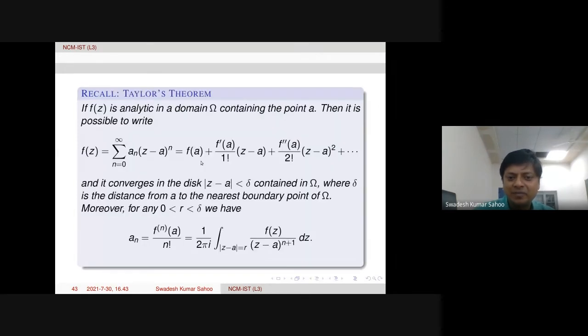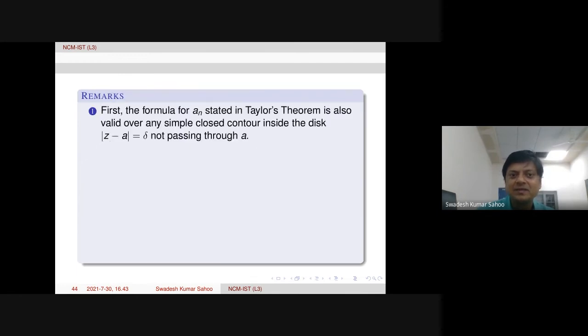So here what happens, instead of a circle within this delta circle, one can replace this by any arbitrary simple closed contour not passing through the point a. That is important. This is actually the more general form of Cauchy's integral formula. This is the first remark.